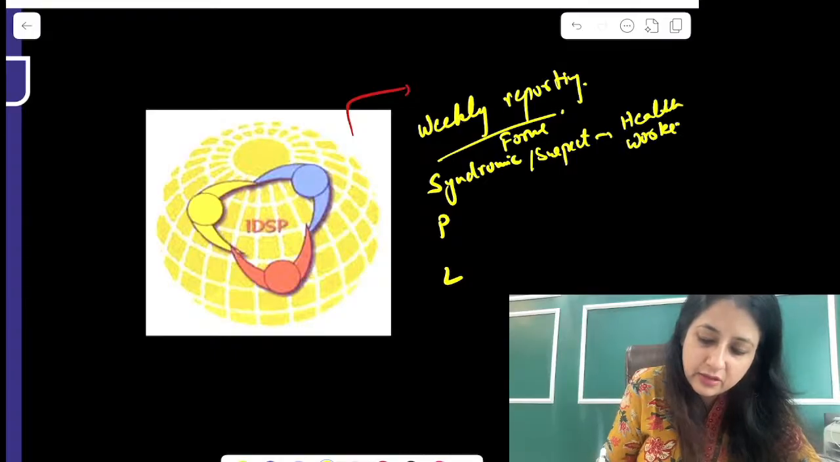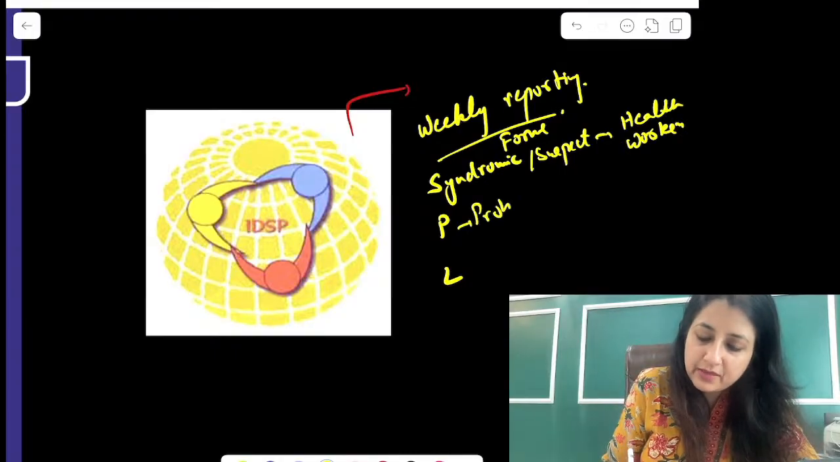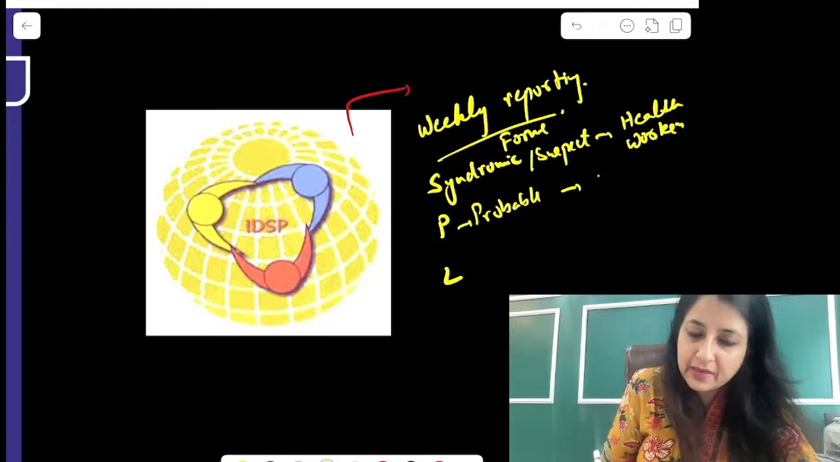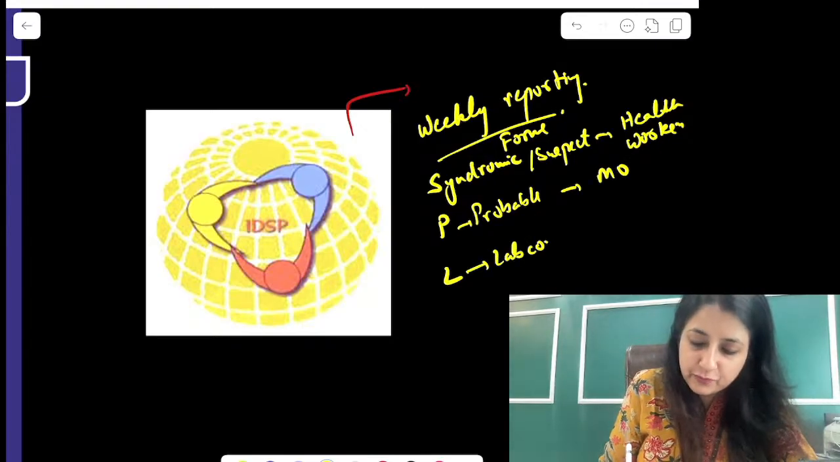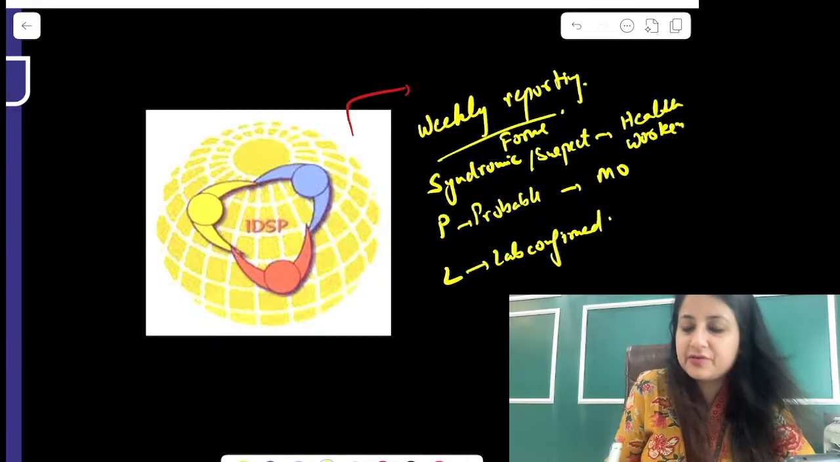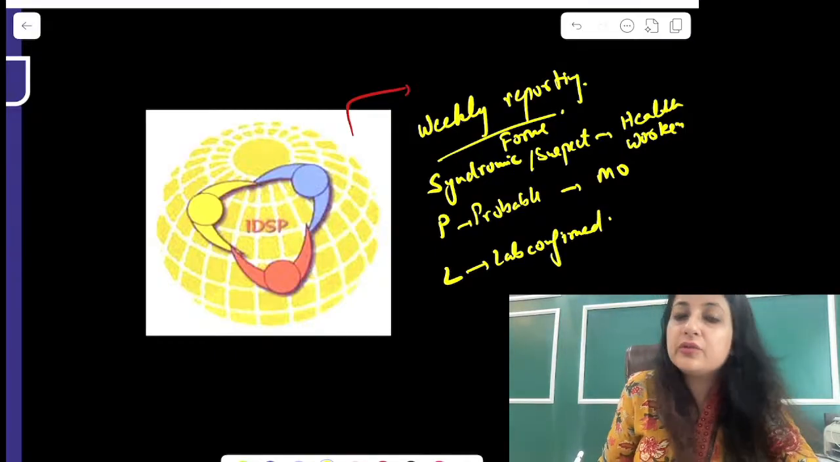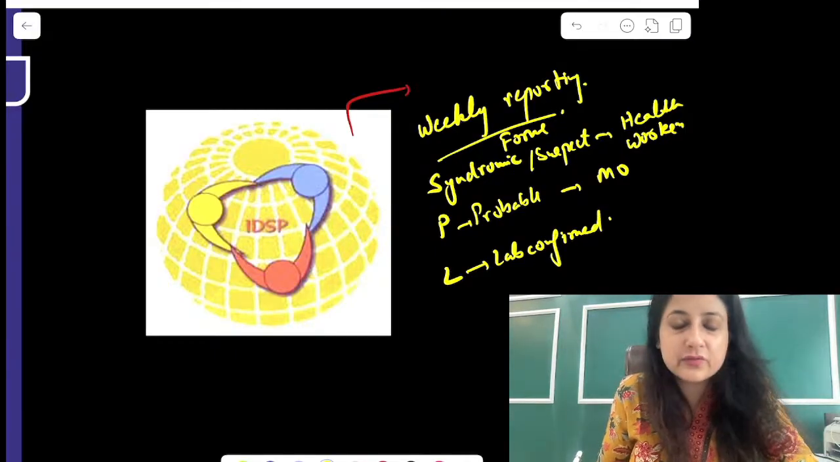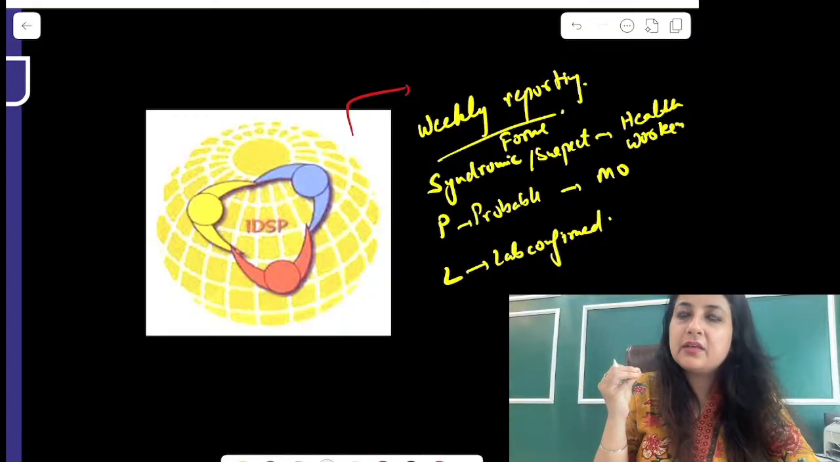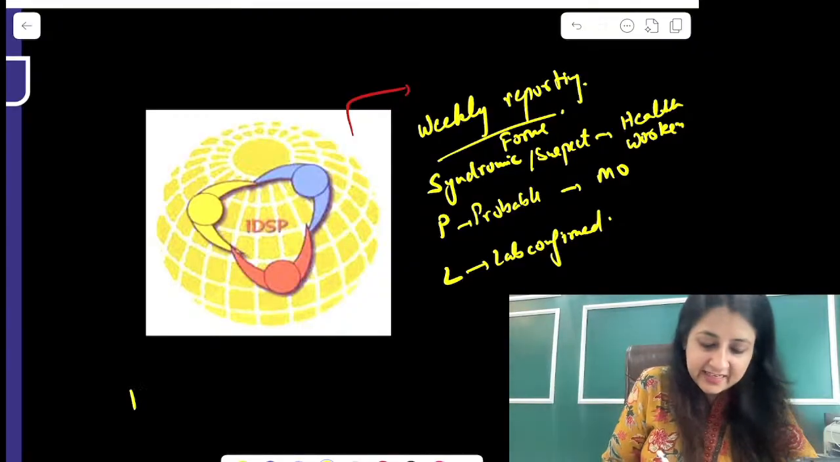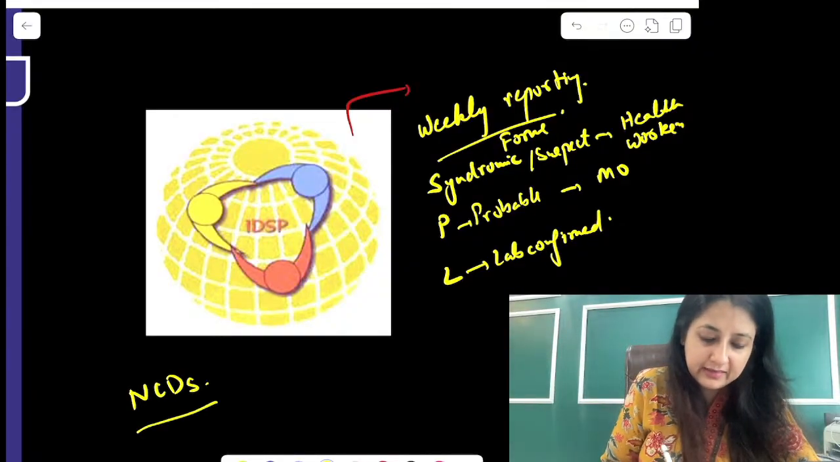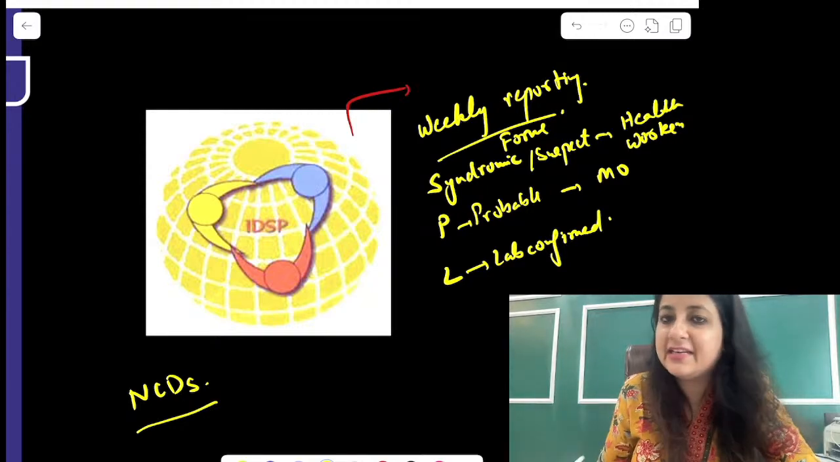Then you have the probable forms. The probable form, everybody, is filled by the medical officers. And of course we have the lab confirmed form, which is on the basis of laboratory. Weekly reporting happens in the Integrated Disease Surveillance Program. For NCDs also we are doing reporting. It is covered under IDSP.